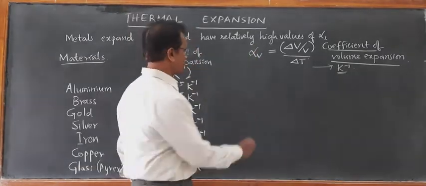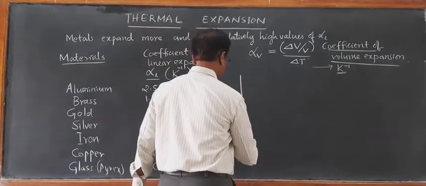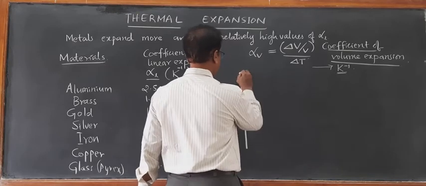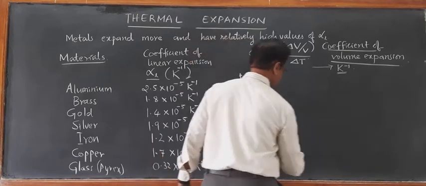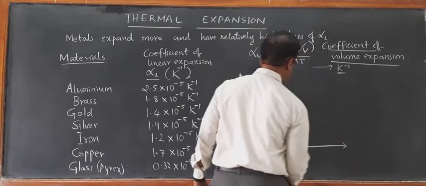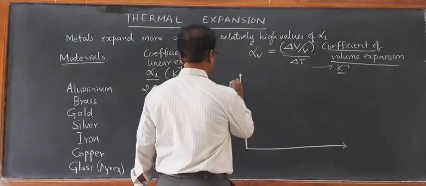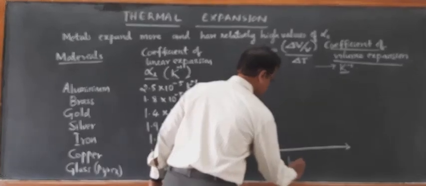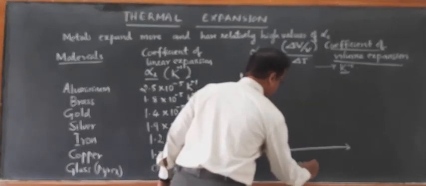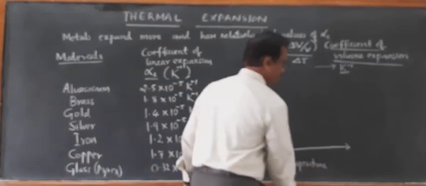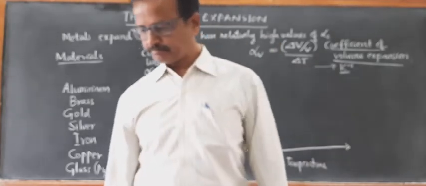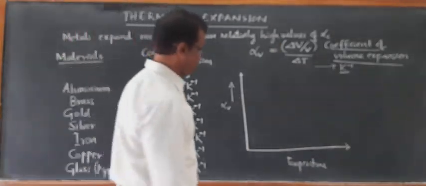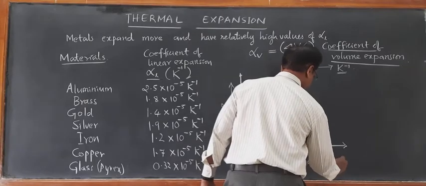If you draw the graph of coefficient of volume expansion versus temperature, alpha V versus temperature T in Kelvin.